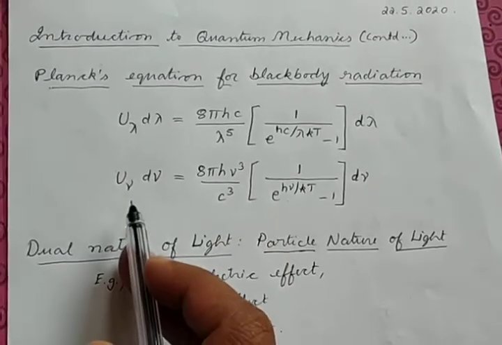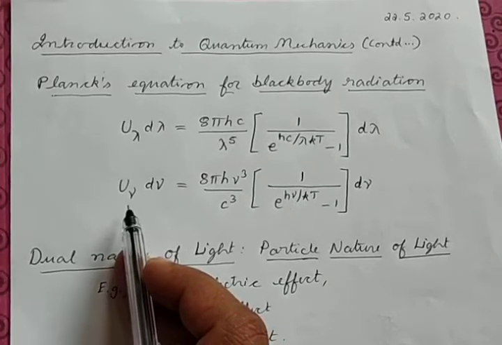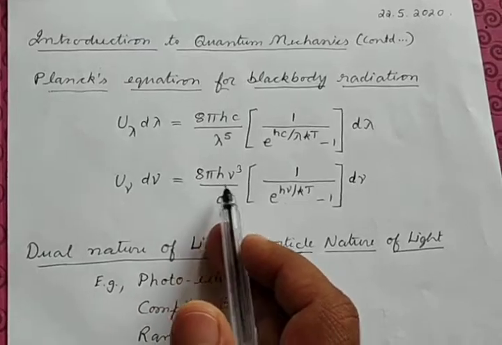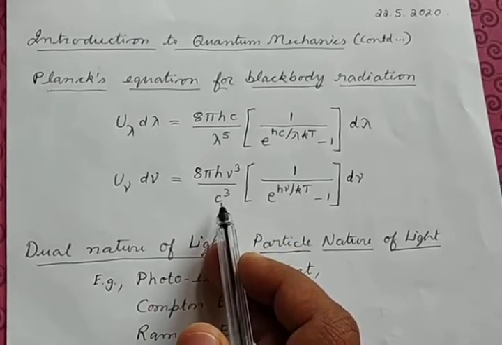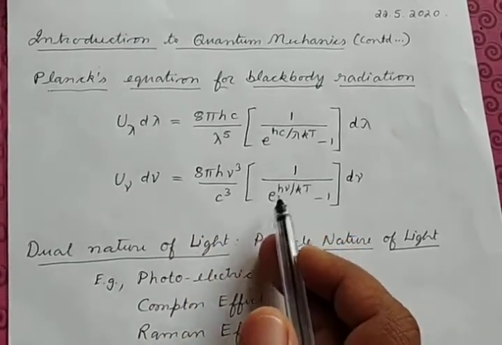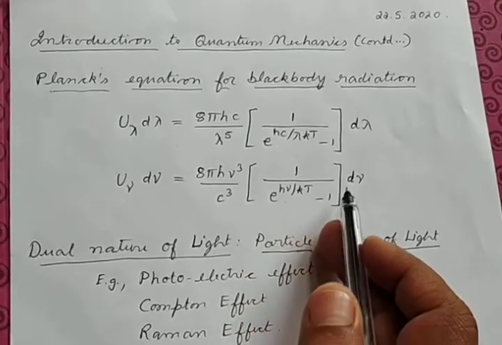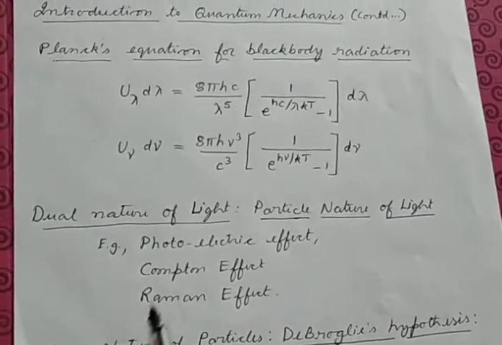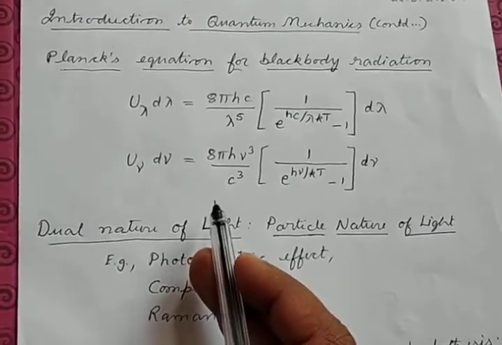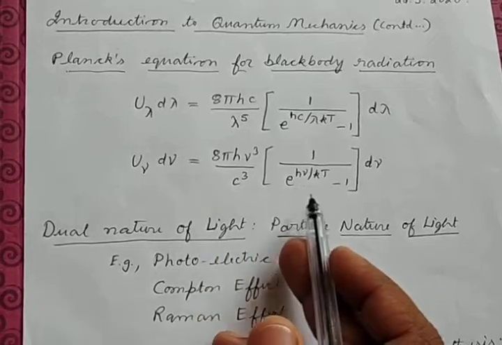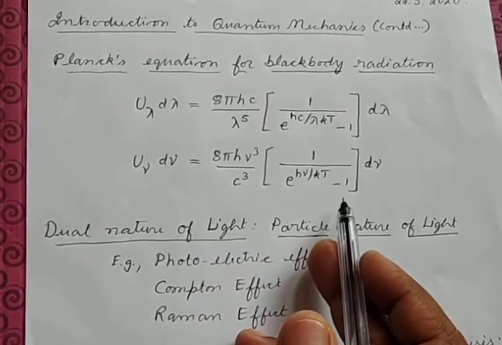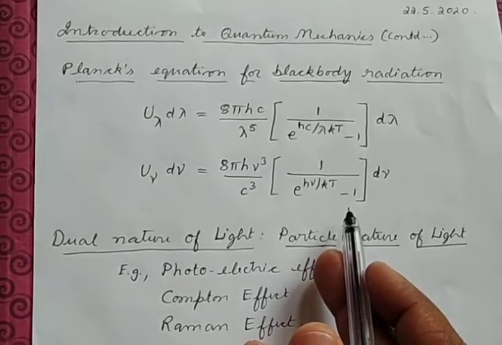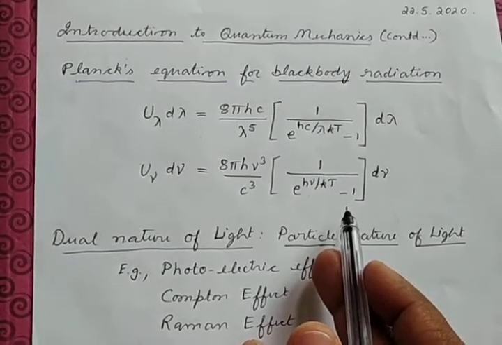Similarly, in terms of frequency also you can write Planck's equation like this: u nu d nu is equal to 8 pi h nu cube by c cube into 1 by e power of h nu by kT minus 1 into d nu. So this is how Max Planck is able to explain the blackbody radiation spectrum, according to which it is now established that the energy levels of a system are discrete in nature.